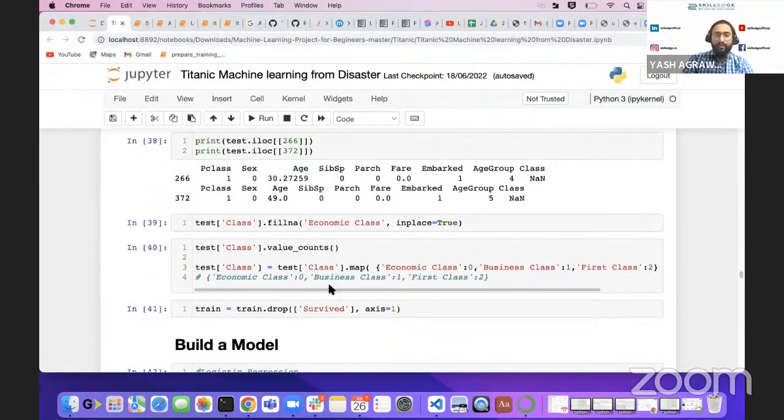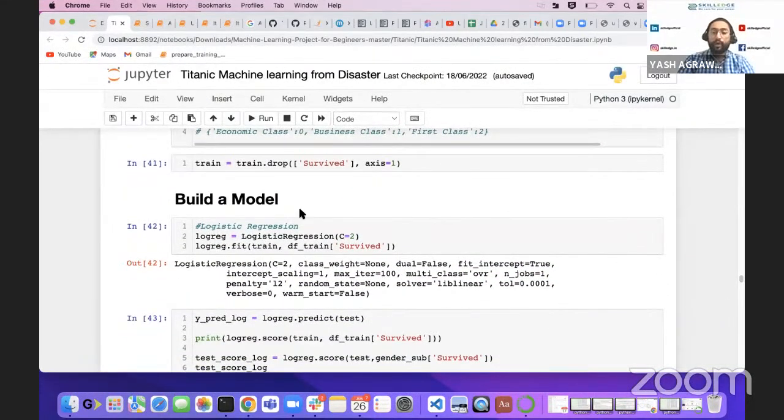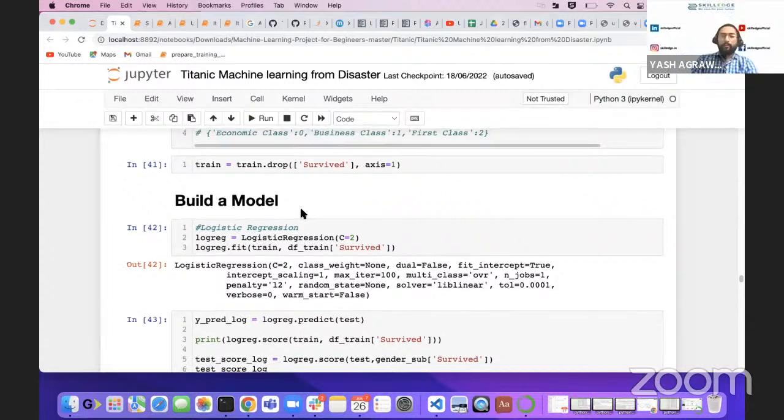Now after this, we are going to build your model. We will be moving with logistic regression. Why do we use logistic regression? Logistic regression is a supervised machine learning model, right? Why do we call it supervised? Because we have labels available with us. Now we are going to move with the classification problem, and logistic regression is a classification model which uses the sigmoid function.